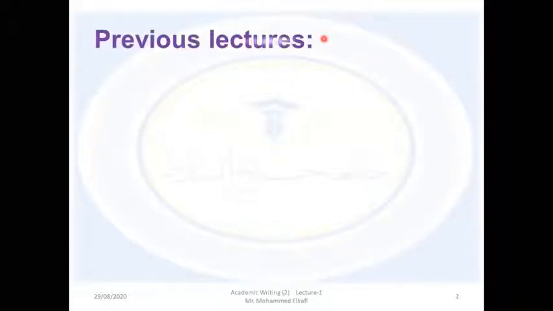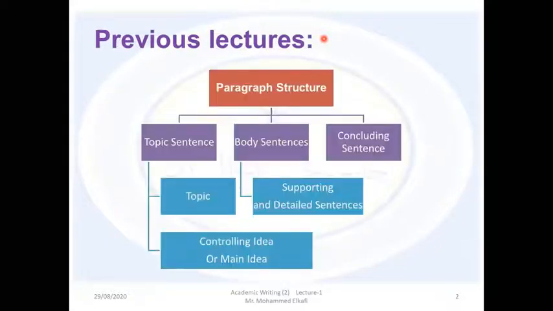In our previous lectures, we talked about the structure of the paragraph, and we said that any paragraph should include mainly the topic sentence, body sentences, and also a concluding sentence. We talked about the topic sentence and said that it is the most important sentence of the paragraph.